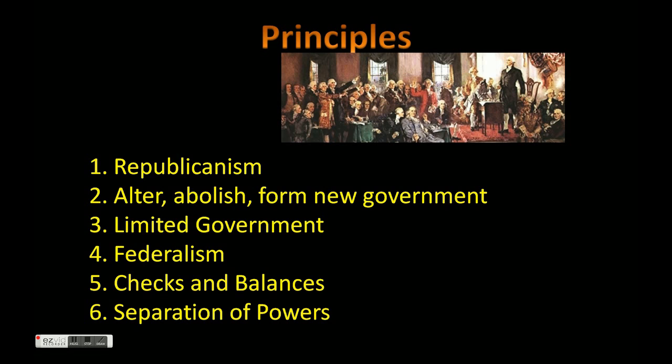So if the government got so bad that you had to stop doing part of it or get rid of it altogether, it is built into our Constitution that we're able to do that. And then, of course, being able to alter it, we've altered our own government 27 times. We have 27 amendments in our Constitution.